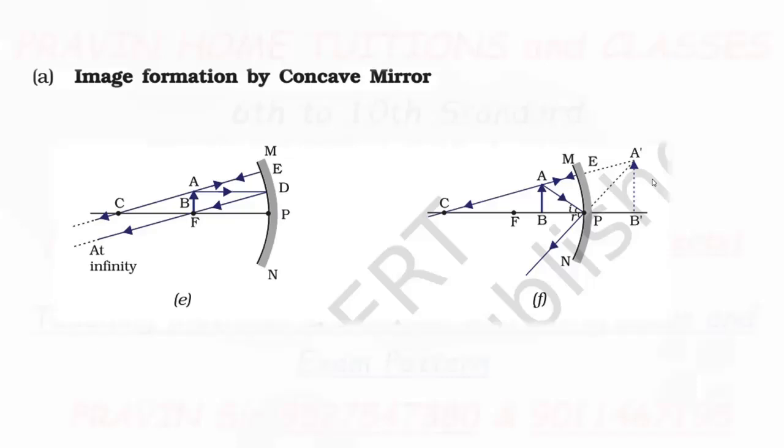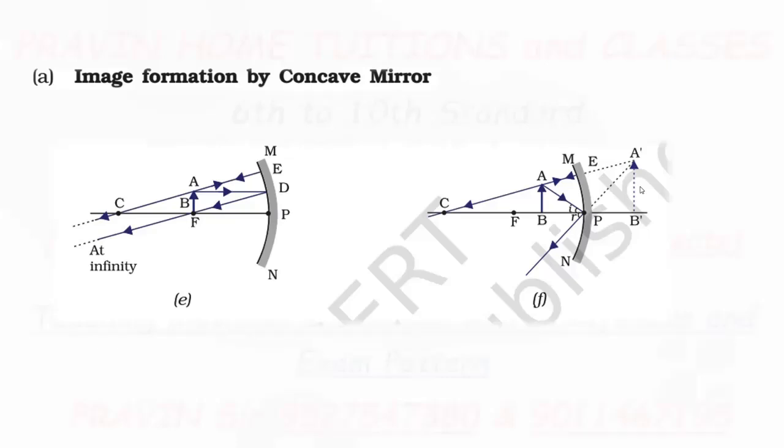And erect. Erect means straight. And the size is larger than the object, or we can say enlarged.